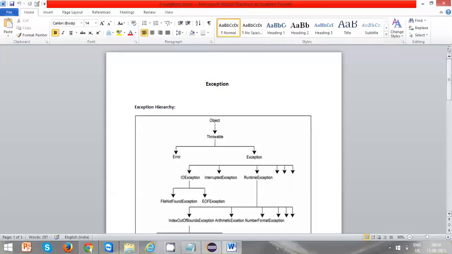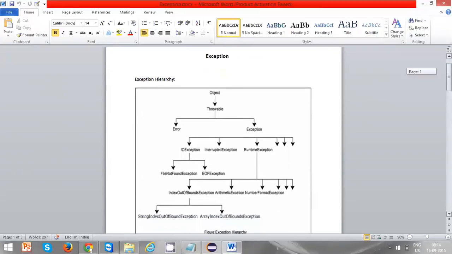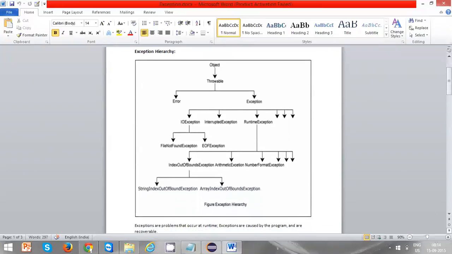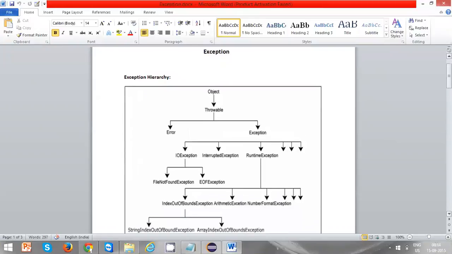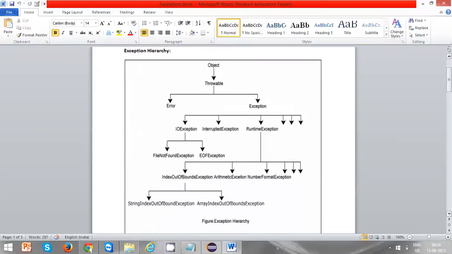So in this session, we are going to discuss exceptions. Basically, the exception hierarchy looks like this. It is important to understand the exception hierarchy. Object will always be at the top. For every object in the class, the root one is Object.